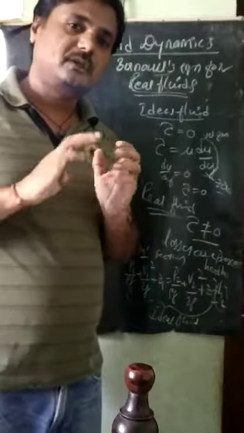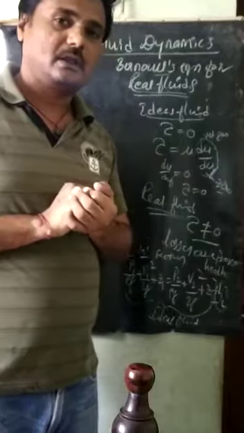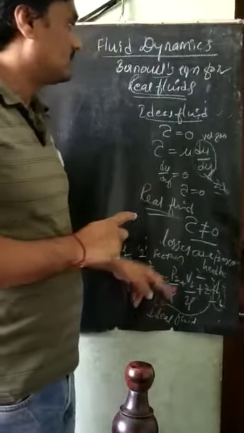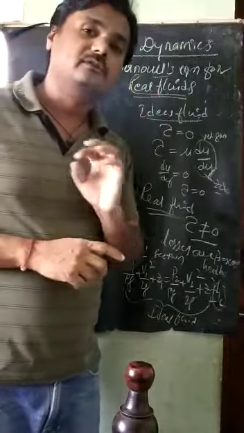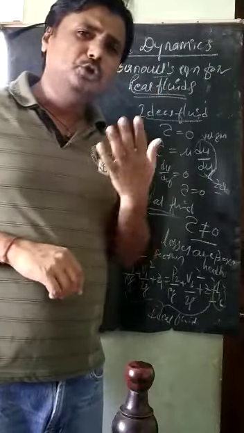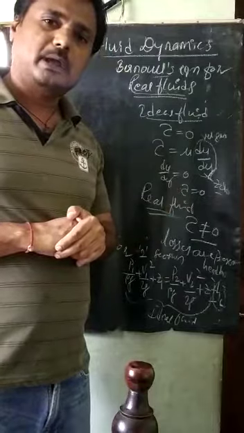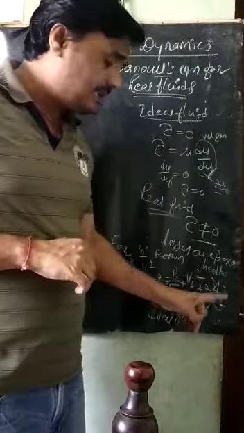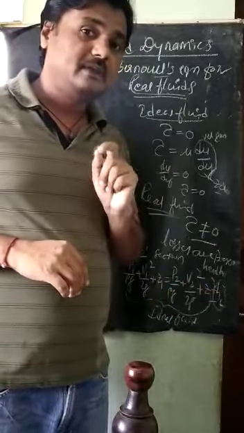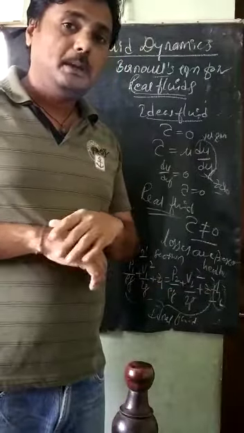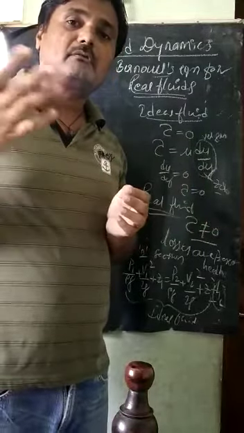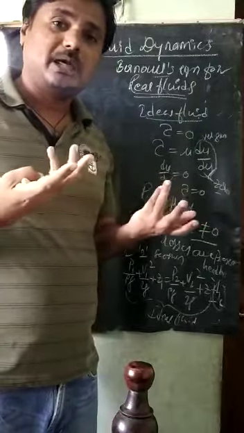So this is Bernoulli's equation for real fluids. You are solving many numericals on this matter. Sometimes in numericals this HL will be given directly, in meters of water column or meters of oil column.